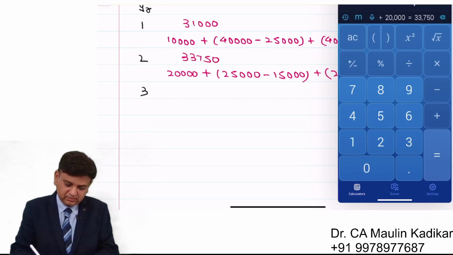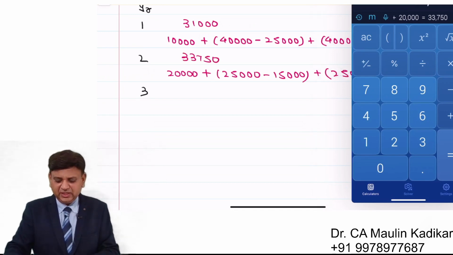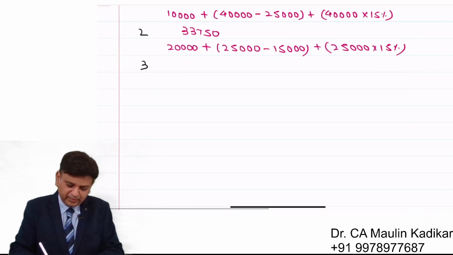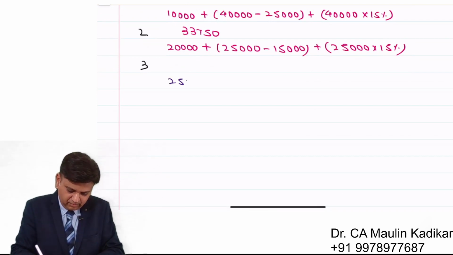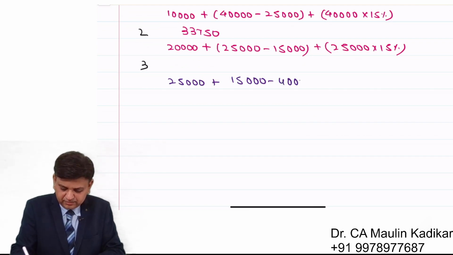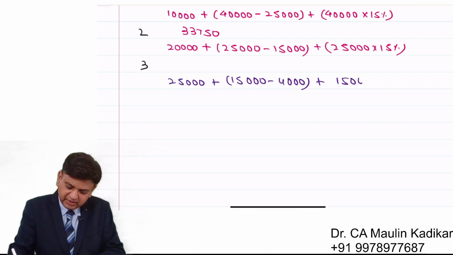Third year, there is no need to calculate at the end of the third year, but still only for understanding I am doing it. 25,000 plus, instead of 15, you receive 4. And this 15,000 could have been invested at 15%.